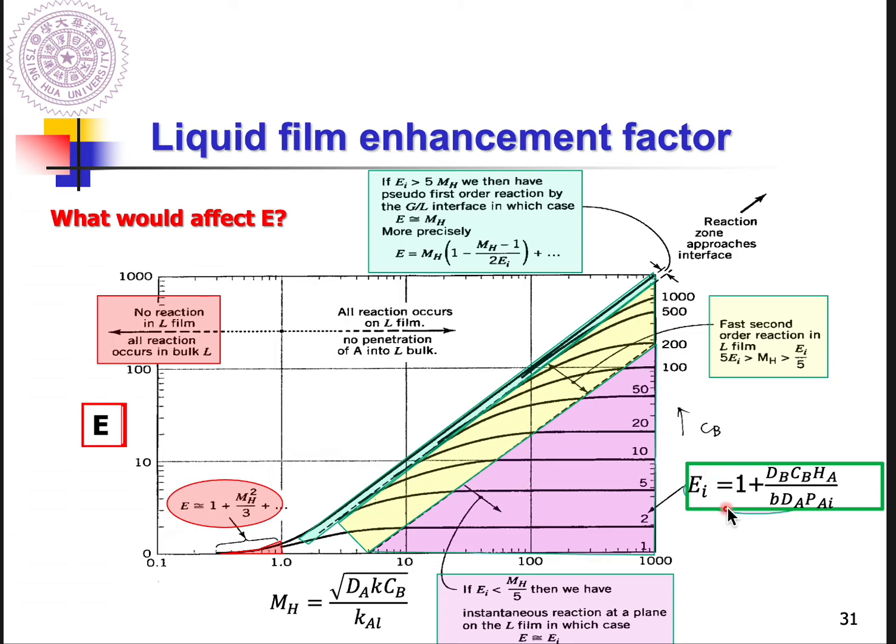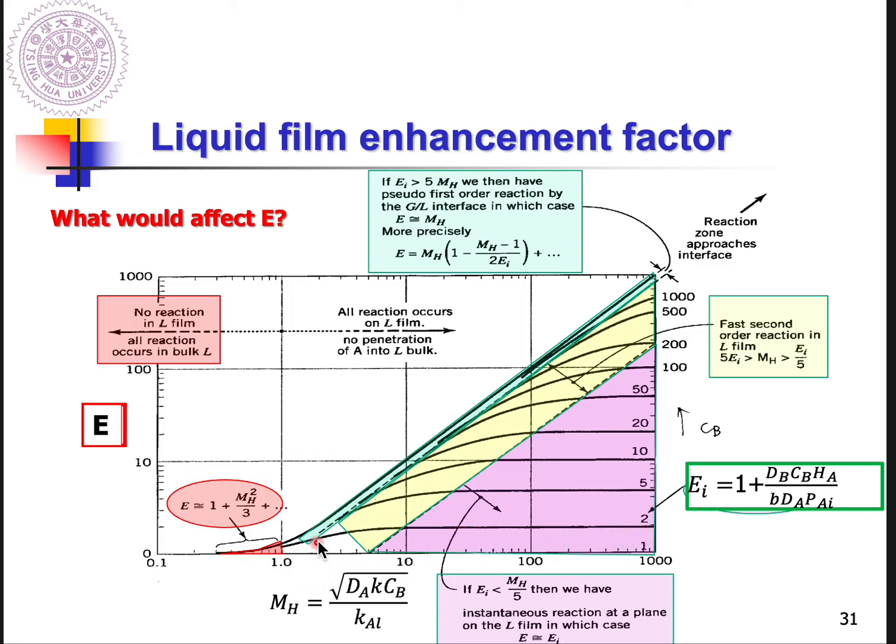First of all, as we mentioned, you need to calculate the EI for your experiments. As long as you determine what chemical equation you deal with, the concentrations of all reactants, and the working temperature, then you can calculate the EI by inputting all the information here. If the EI equals 2, then all the E in your experiments will obey these curves based on different values of MH.